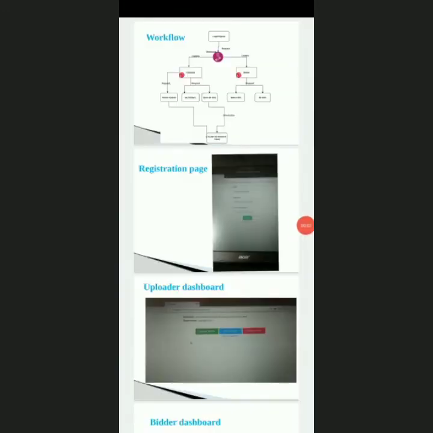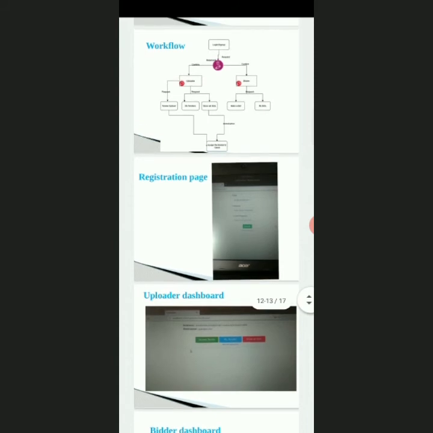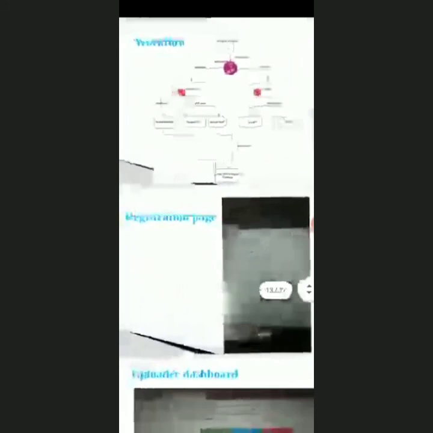As a continuation of my friend's part, I am going to explain the workflow and what we actually did in the project. Coming to the workflow, for every project we need to register first. Here we are dealing with uploaders and bidders, and there is no third party to trust, because we are using blockchain technology to ensure that. So first of all, registration. Once registration is done, we can enter the project by logging in with the registered details. Here the login person may be an uploader or a bidder.